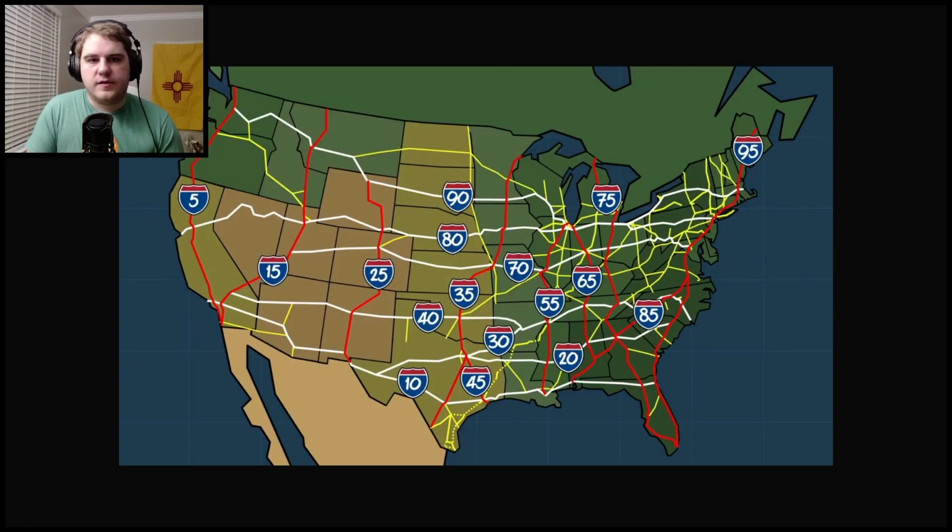One last thing about interstates, you may be familiar with this image from a CGP Grey video on the numbering of the US's interstate systems. So all of the general north-south facing roads, so in this case I-5, I-15, 25, etc., they all end in odd numbers. The largest of which are the 5s, so again, 5, 15, 25, 35, you get the point. Same with the even numbers. All even number interstates generally trend east to west, and the numbers increase from south to north. So for example, Interstate 10 is the lowest interstate, then 20, then 30, then 40, going more north from there.